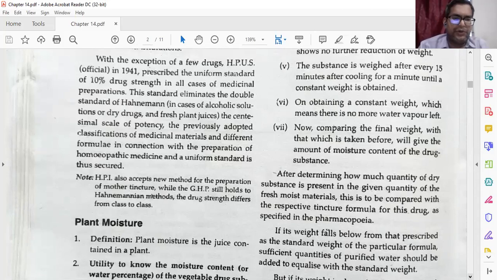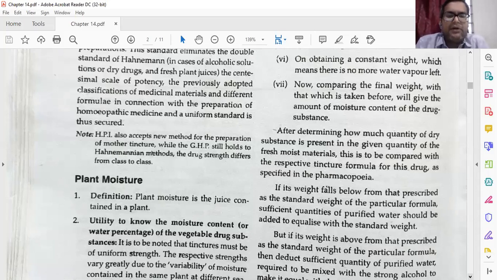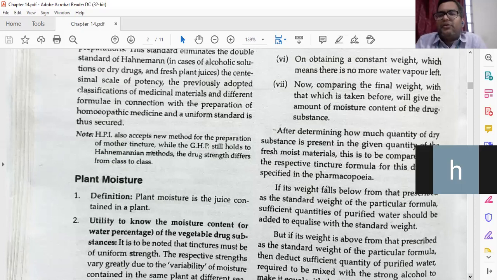Just note, we have to see that the HPI also accepts the new method of preparation of mother tincture, while the German Homeopathic Pharmacopoeia still holds to the Hahnemannian method, where the drug strength differs for each class. Still, in the German Homeopathic Pharmacopoeia they are following the old system of preparation of drugs, but the new method of preparation is accepted by the Homeopathic Pharmacopoeia of India, HPI.